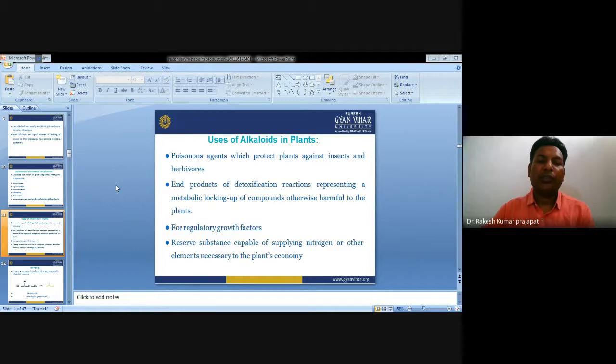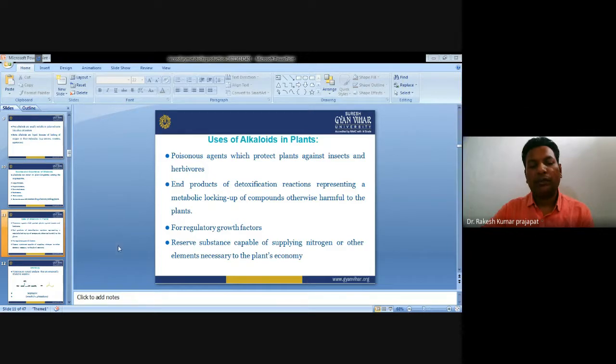Poisonous agents which protect plants against insects and herbivores. Alkaloids act as poisonous agents, which protect the plants against insects and pests. They are the end product of detoxification reactions, representing a metabolic locking up of compounds. Otherwise, they are harmful to the plants.